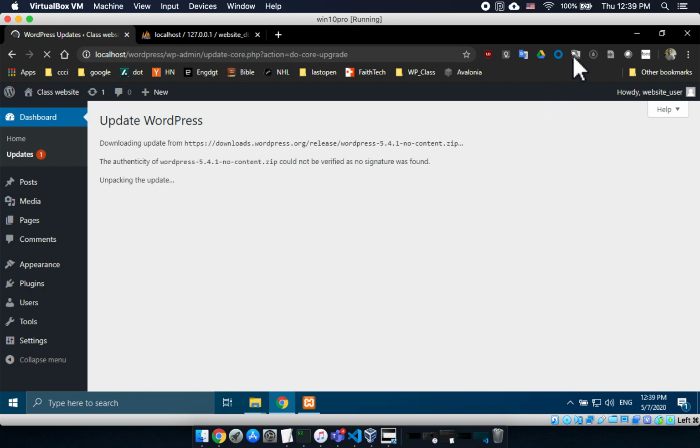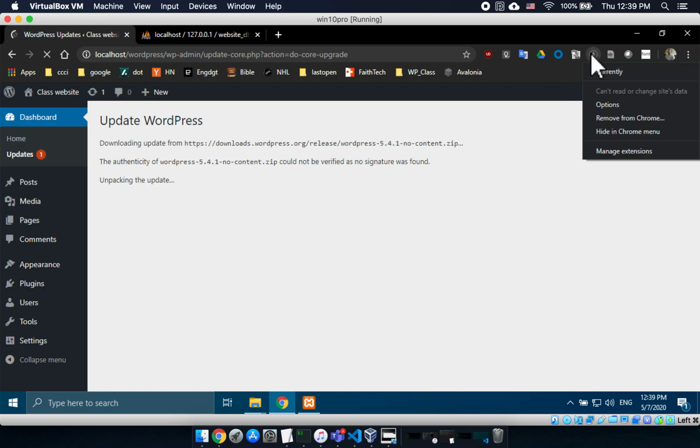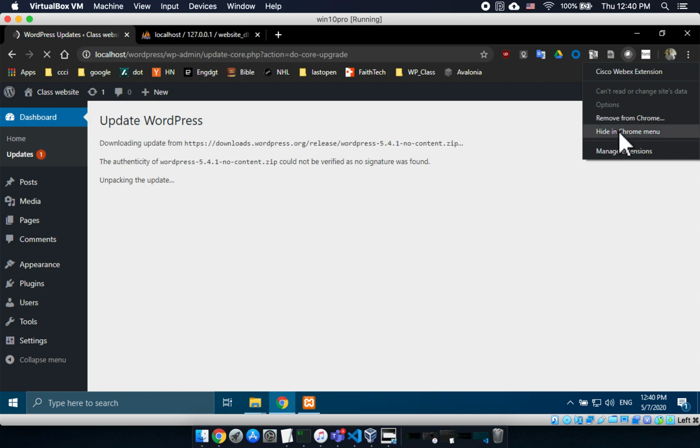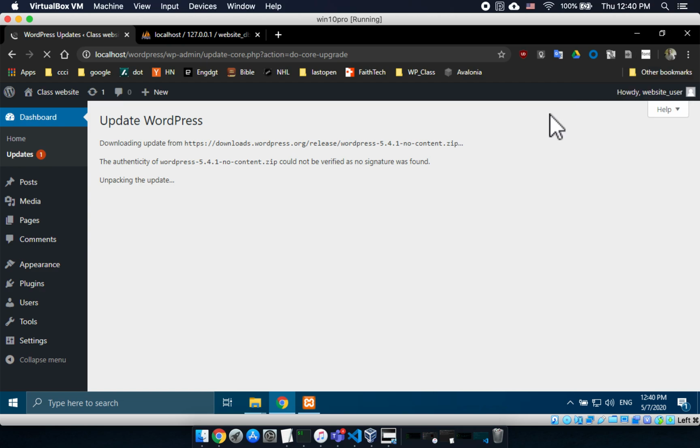I don't know why, but whenever I redo this, I have to rehide these all the time. These are little Chrome extensions I have, but I don't need to see them all the time. But every time I set up a new Chrome, I have to rehide them.